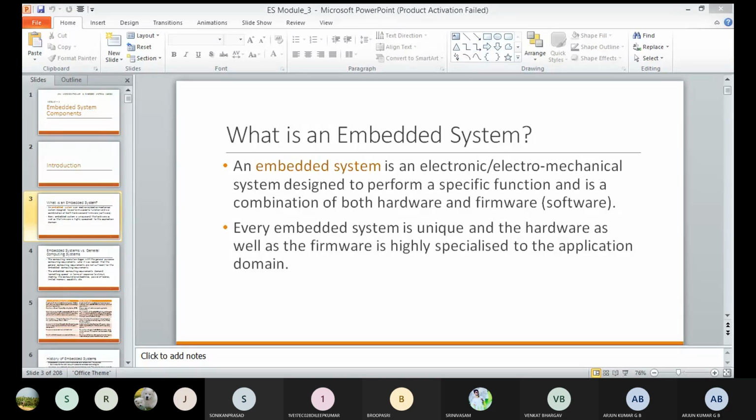It is not multitasking. Okay, it only does a specific task. Suppose you take an agri-robot, you spray some pesticide, that is a task that will be sprayed. That task will be done by these mechanical components. Okay, some sprayer system, some mechanism will be there, and by using that, it will be done. That's why it is supposed to do one specific task.